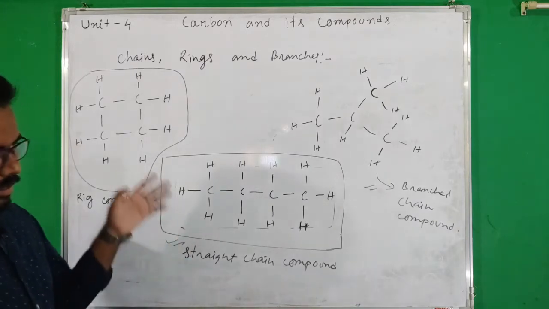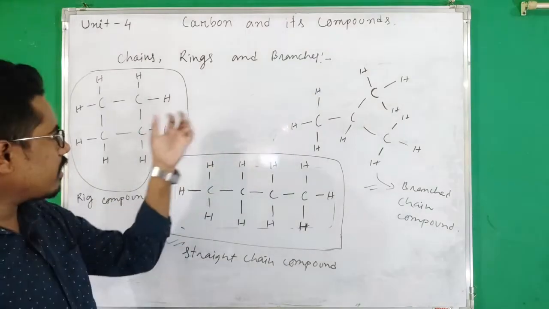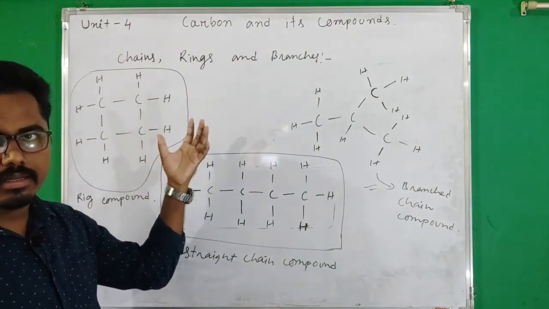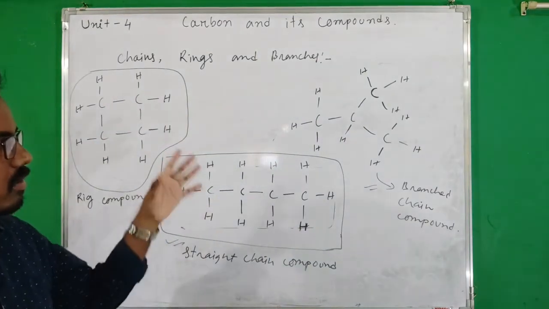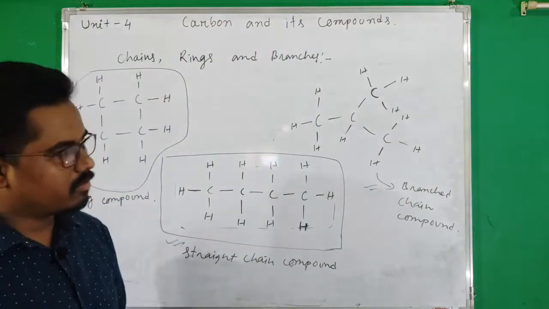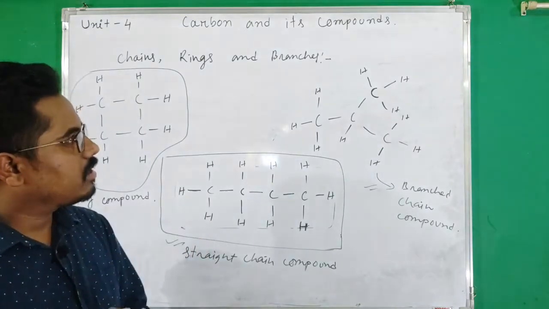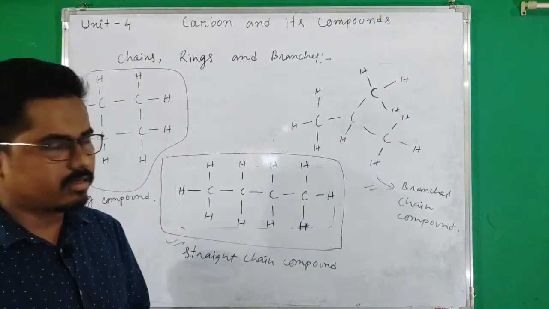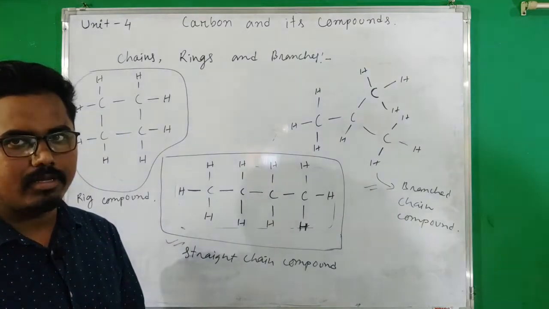Therefore, along with straight chain compounds, branch chain and ring compounds are present, and these compounds are formed due to versatile nature of carbon, which we have already studied in our previous class, that versatile properties are first tetravalency, after that catenation property.